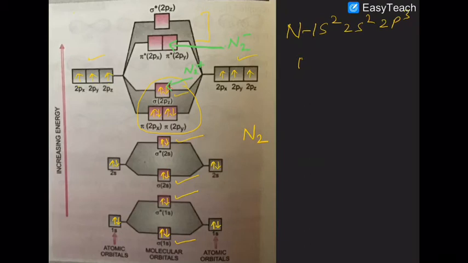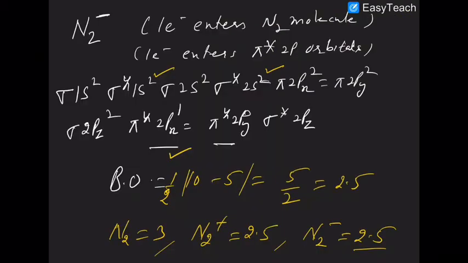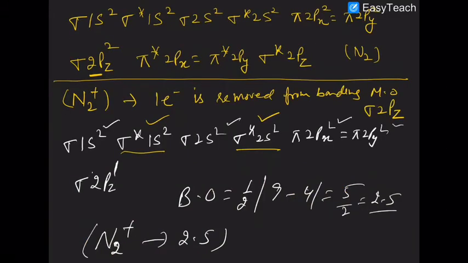We have already discussed N2 negative here. Look at the scenario once more, and what I discussed with N2 plus. So make sure that you are able to practice the configuration of all 3 species.